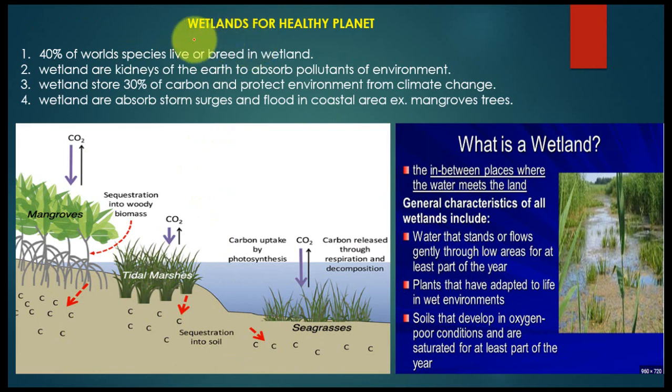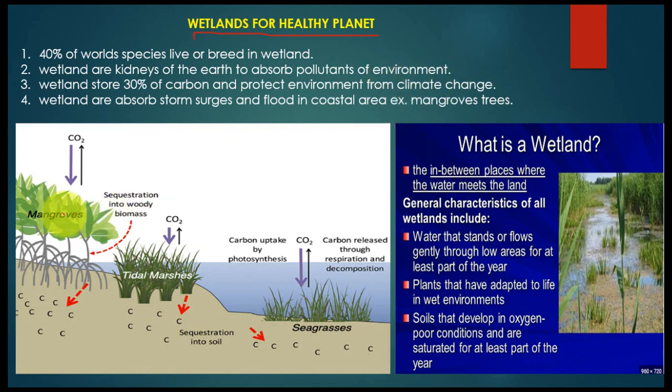So, sir, ma'am, wetlands for a healthy planet. Here is wetlands for a healthy planet. So why are wetlands important, and why were the Ramsar Convention and Ramsar sites made for wetlands, to protect them? As you can see here, point one, 40% of the world's species live or breed in wetlands. Yes, sir, ma'am, 40% of the world's species are found in wetland areas. Wetlands are the kidneys of the earth, absorbing pollutants from the environment.